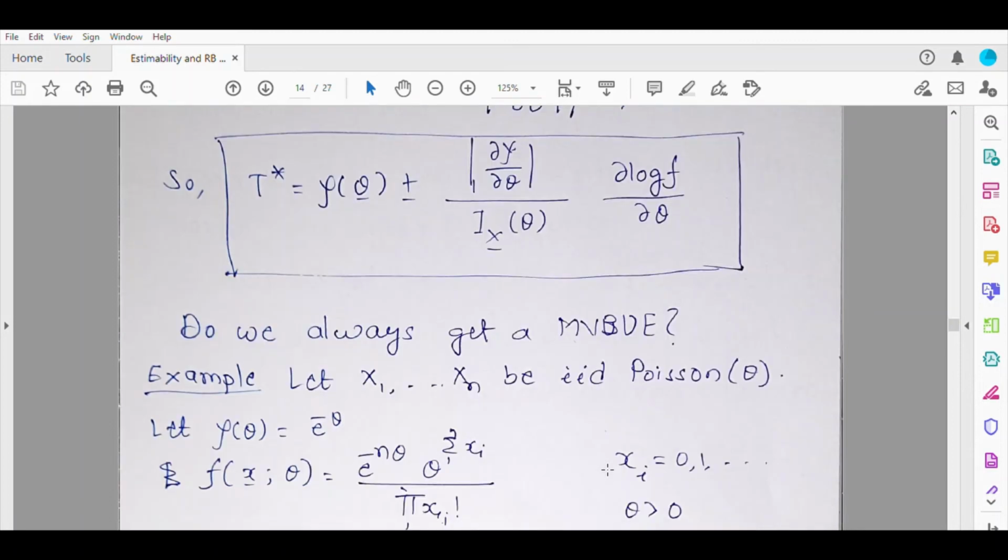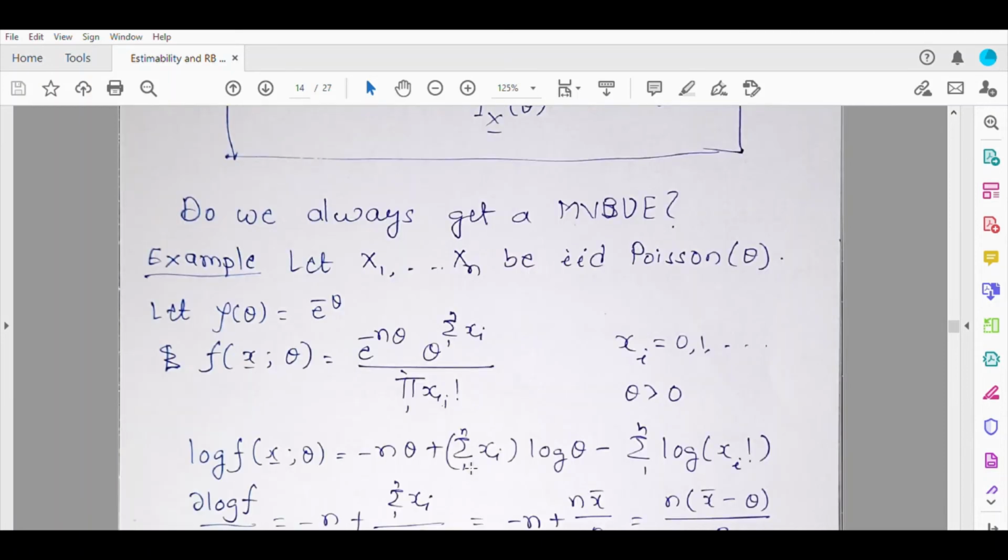So suppose the Xi's are Poisson random variables with mean theta, and now suppose the parametric function of interest is e raised to minus theta. This e raised to minus theta we have discussed before also. So the joint PDF f(x, theta) will be this. So log f will be minus n theta plus summation xi log theta minus summation of this.